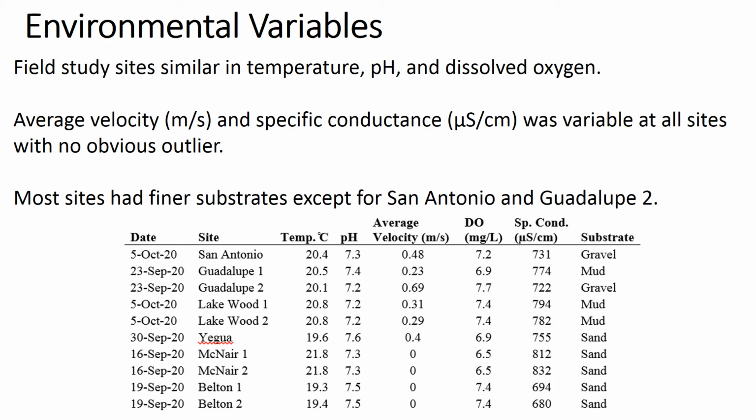Our field sites were similar in temperature, pH, and dissolved oxygen. However, we did have some variation in velocity and specific conductivity, but didn't have any obvious outliers. Most of our sites were finer in substrate, except for San Antonio and Guadalupe 2, and those had coarser substrate types.